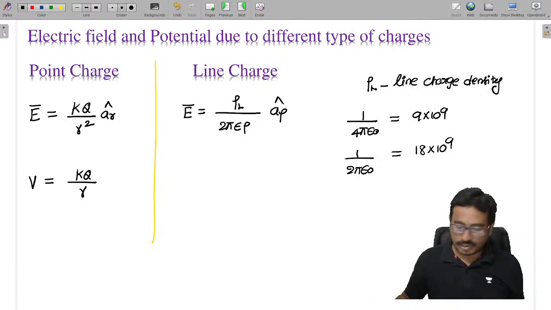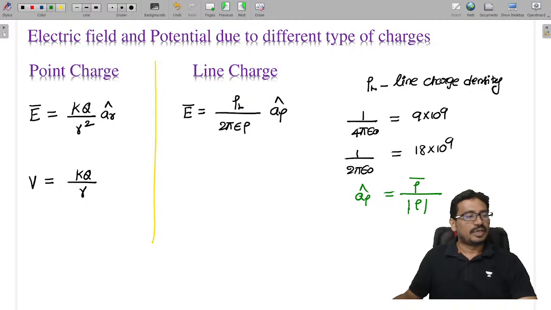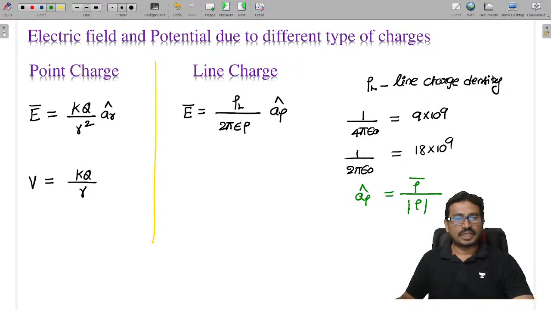And then what else can you see here? A rho is a unit vector along the rho direction, which is given as a rho cap, that is, the vector divided by its magnitude: rho bar by modulus of rho. It will give the direction of the electric field.